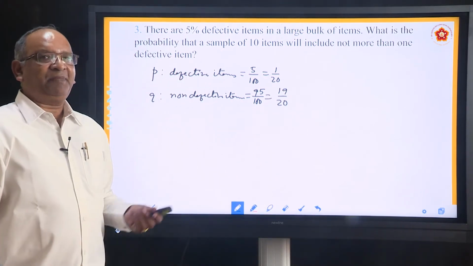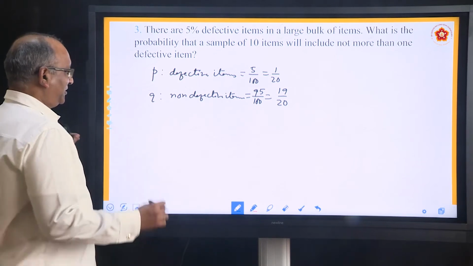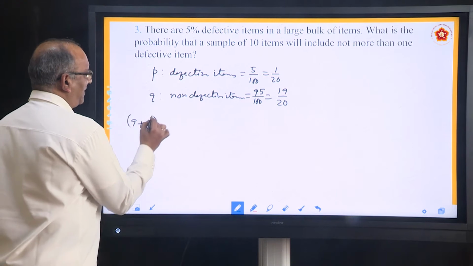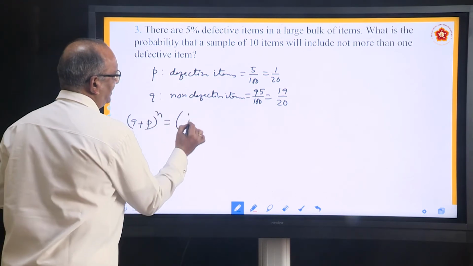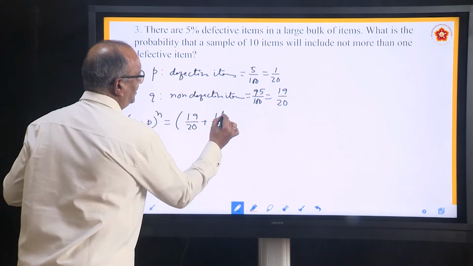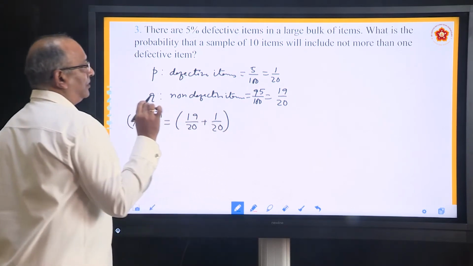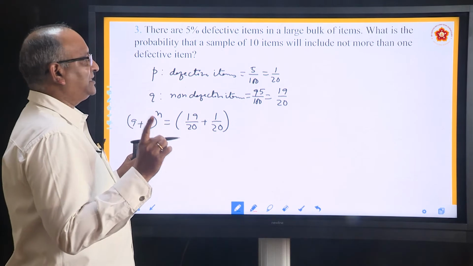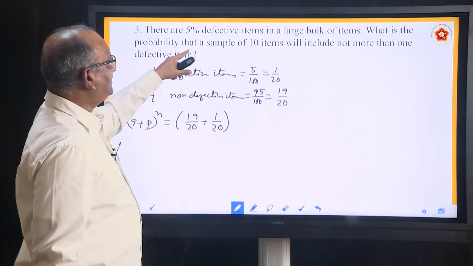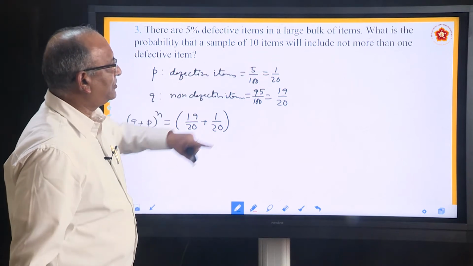So what will be the binomial expansion? As I mentioned to you, we generally take it as (Q + P)^n. So it will be (19 by 20 plus 1 by 20) to the power n. N stands for number of trials. How many items? Probability that a sample of 10 items will be included.